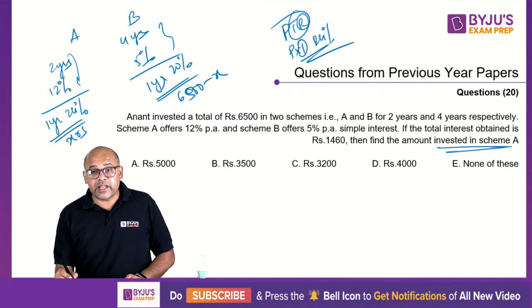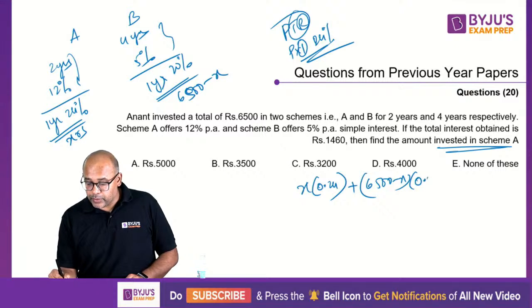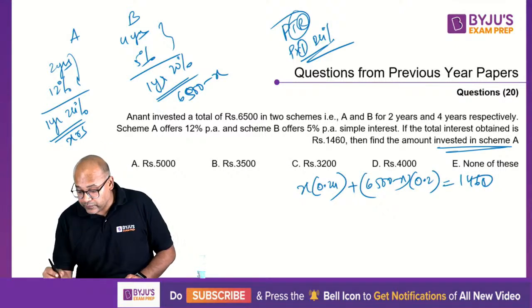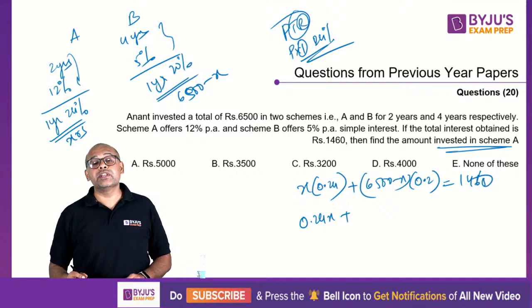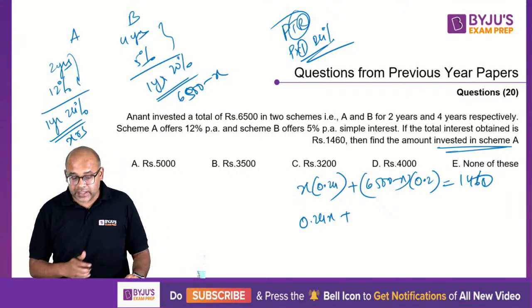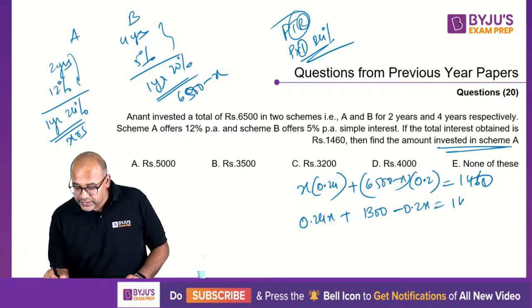So you basically are going to get x rupees into 0.24 for 1 year plus (6,500 minus x) into 20%, 0.2. This should be equal to 1,460. So this will become 0.24x plus 65 into 2. 65 into 2 is 130. So this is going to be 1,300 minus 0.2x equal to 1,460.